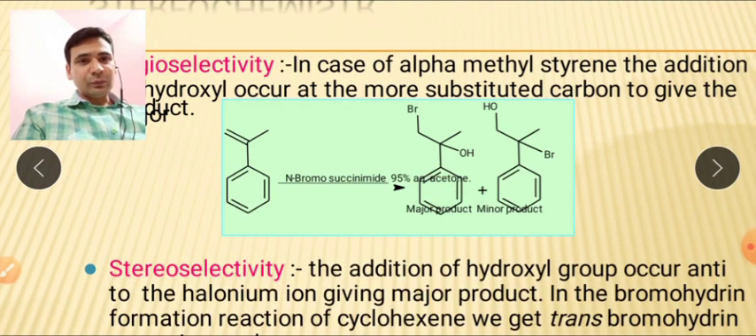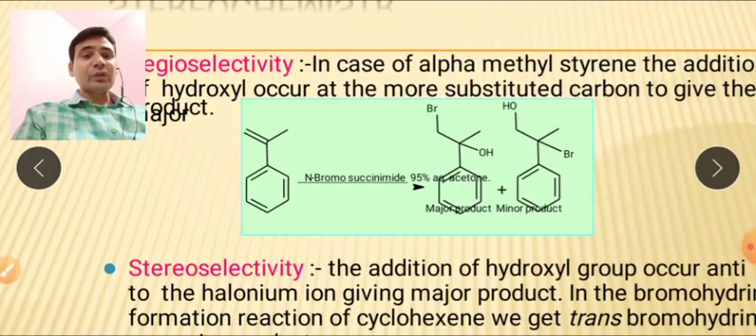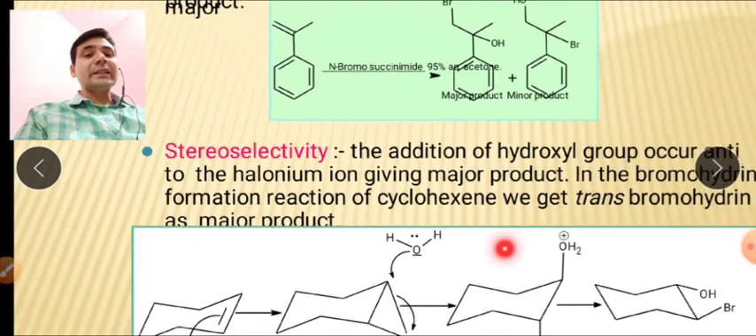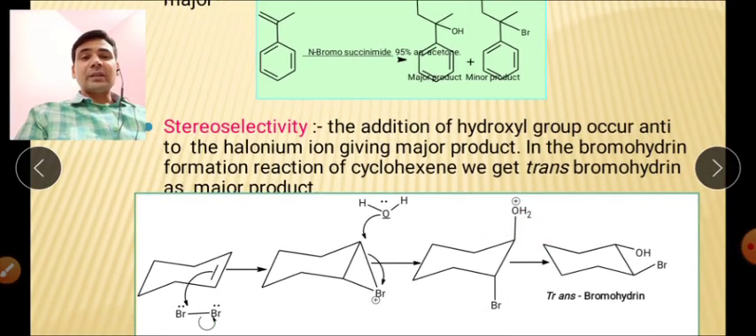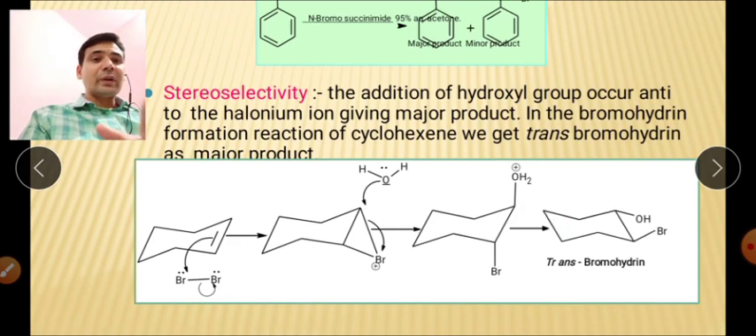Now, we were talking about the regioselectivity, that is the regiochemistry, that a regioselective product will be synthesized and major and minor products will be formed in this case. When we talk about the stereoselectivity of this reaction, anti-addition will happen, right? The hydroxyl group will attack from the backside because this is the cyclic bromonium ion in this case.